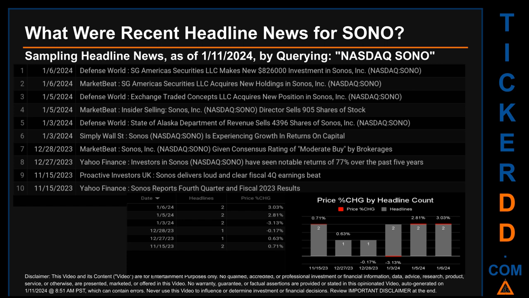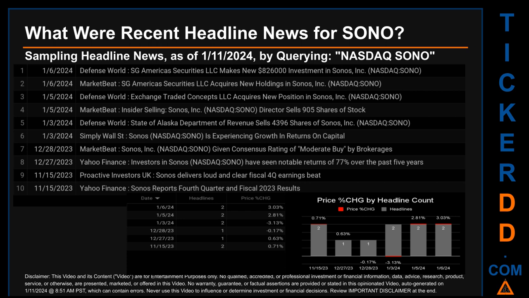The latest publication date was one of 4 days with the most found headlines. The day saw price change of 3.03% after the ticker opened the day trading at $16.19 to then closed at $16.68. The oldest publication date was one of 4 days with the most found headlines. The day saw price change of 0.71% after the ticker opened the day trading at $11.27 to then closed at $11.35. Friday, January 5, 2024 and Wednesday, January 3, 2024 and Wednesday, November 15, 2023 also had the most headlines. They each had 2 discovered headlines.